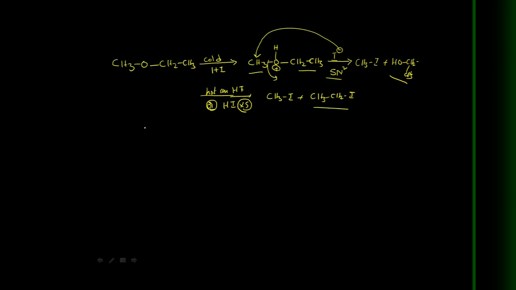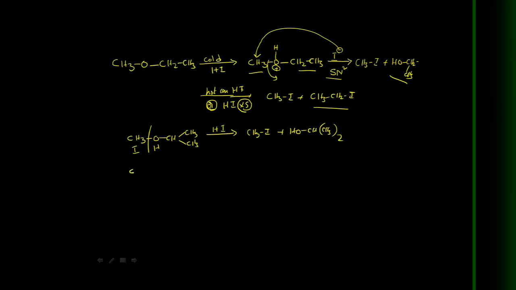That's it. Now here, suppose I am taking again CH3-O-CH3. In this case also the SN2 mechanism takes place, because here it would be a methyl carbocation, again less stable than a secondary carbocation. So in this case it follows an SN2 mechanism. Here I minus attacks the smaller alkyl group, that is the methyl group attached to the oxygen. So in this case we get methyl iodide, and here CH3OH.